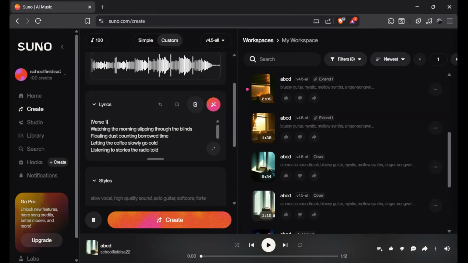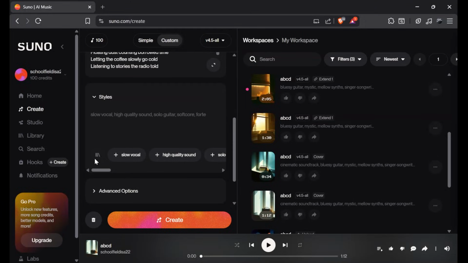Now in the lyrics section you'll see the lyrics from our audio has already been extracted. If you want you can go ahead and change up the lyrics, but as you know we are just trying to create a cover song. I'm not going to touch the lyrics and all the magic will happen right here in our styles. So here you can remix this song according to your imagination. You have n number of options on different styles available. So first off I'm going to select the male vocal, heavy metal, solo guitar and high quality sound, and that's about it. Now I'm going to use this enhance button to write a detailed description of this style right here.